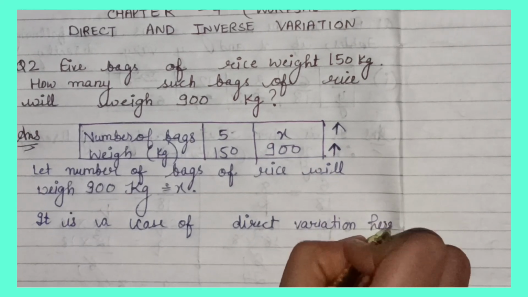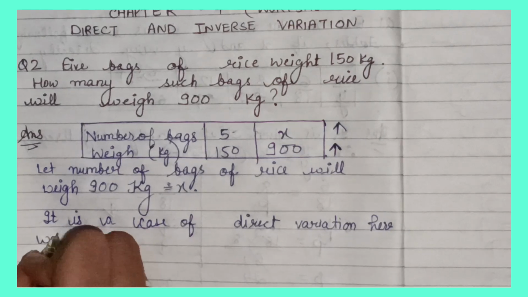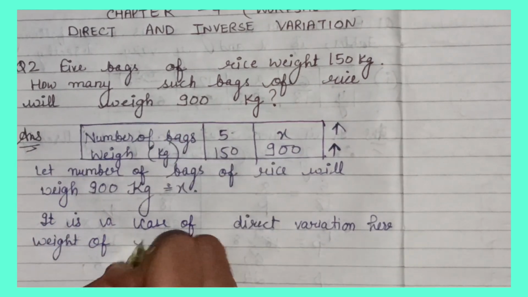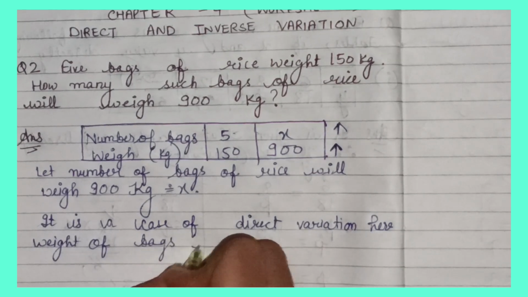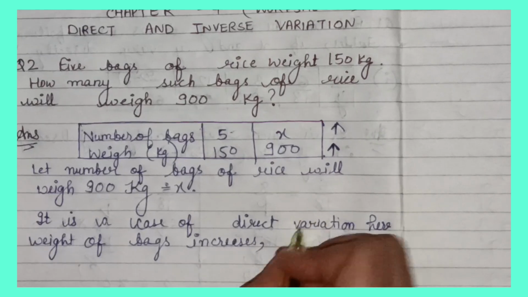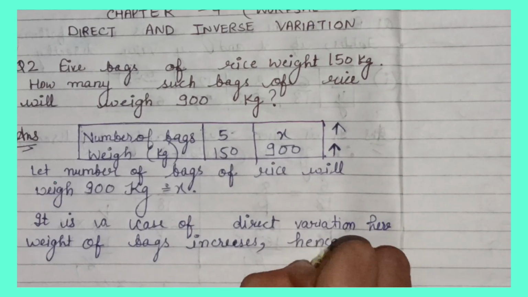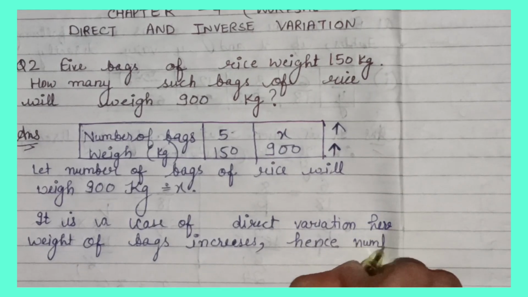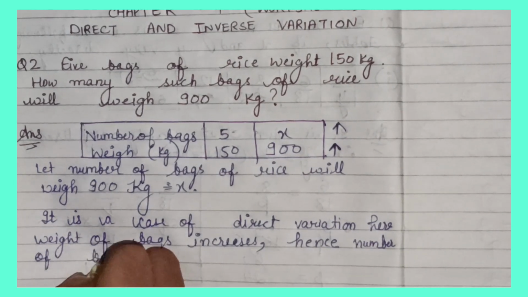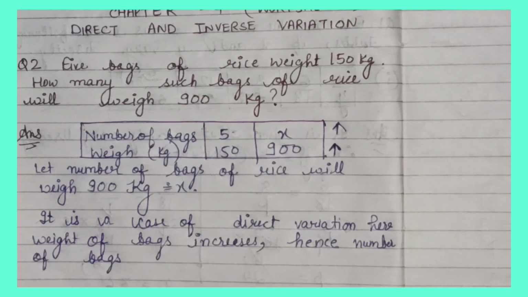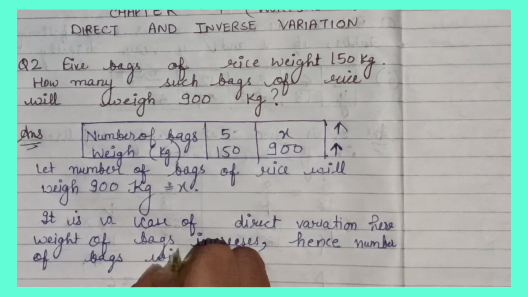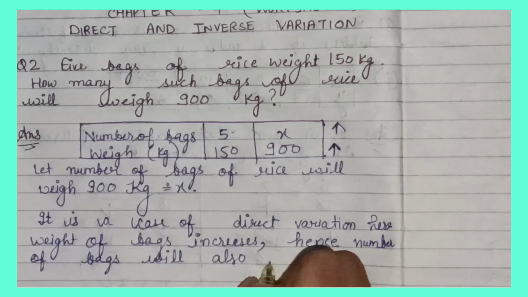Here the weight of bags increases, hence the number of bags will also increase.